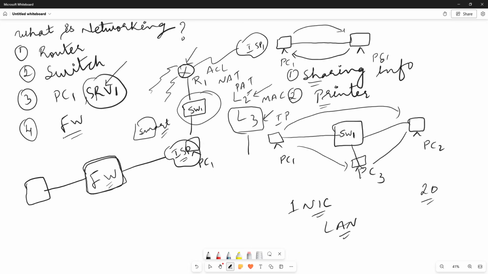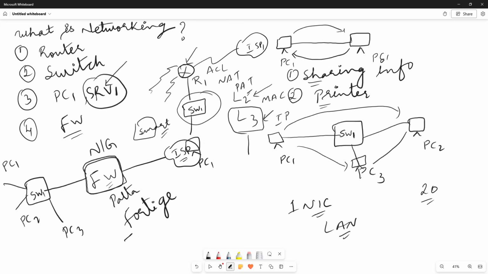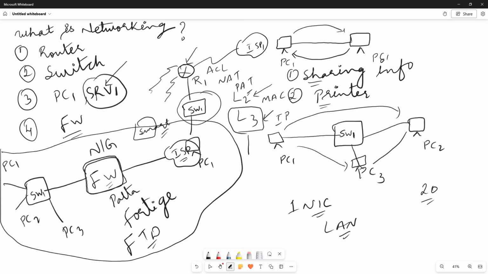So you can have this type of structure: here is PC1, here is PC2, this is a switch, here is PC3, and this is a next generation firewall. It may be Palo Alto or FortiGate, any firewall, or you can have FTD. This is a small architecture: one firewall connected to the ISP, then a switch and the PCs.